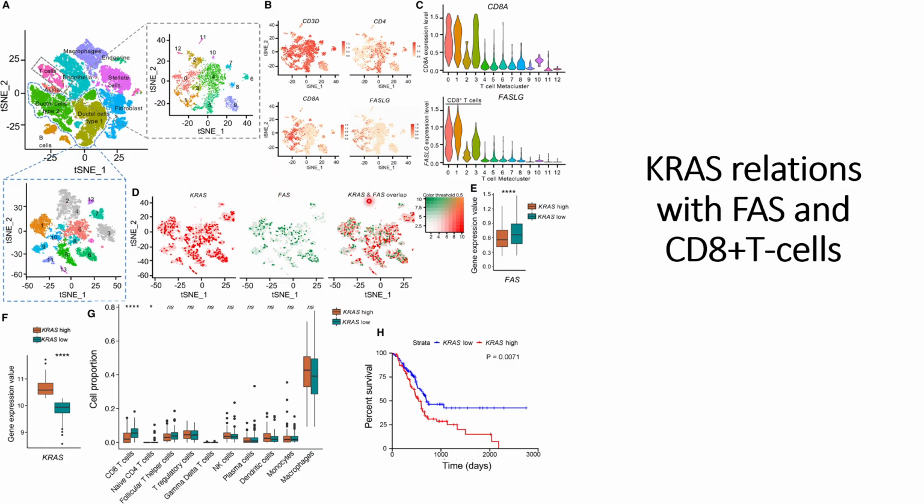And what they have found out is that the overlap of KRAS and FAS is almost negligible, and they can see in panel E, the quantifications show that the KRAS high expressing cells have low FAS expression, whereas KRAS low expressing cells have high FAS expression. So this validates their relationship, that KRAS has an inverse relationship with the FAS that they have found out from their previous experiments.